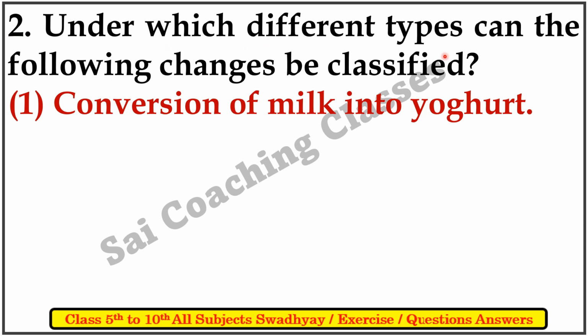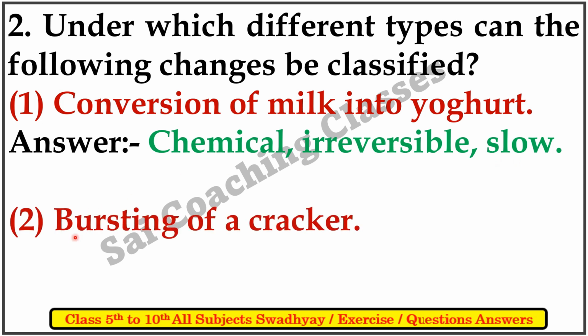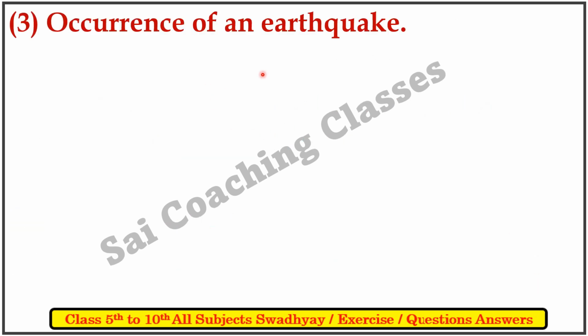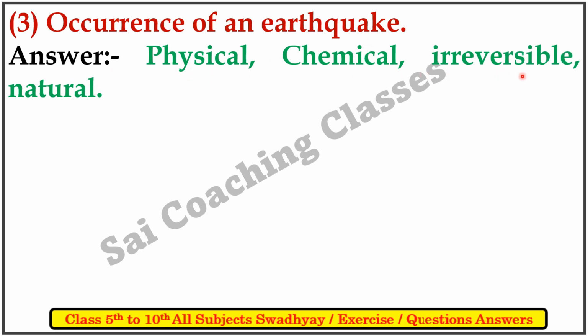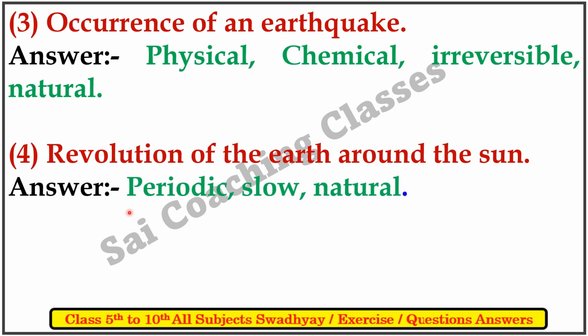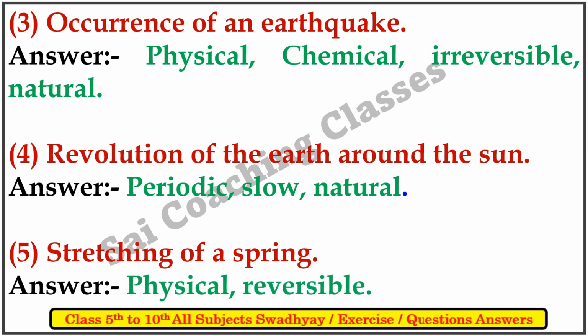Second question: under which different types can the following changes be classified? First, conversion of milk into yogurt. Answer: chemical, irreversible, slow. B. Bursting of the cracker. Answer: chemical, irreversible, fast. C. Occurrence of an earthquake. Answer: physical, chemical, irreversible, natural. 4. Revolution of the earth around the sun. Periodic, slow and natural. 5. Stretching of a spring. Answer: physical, reversible.